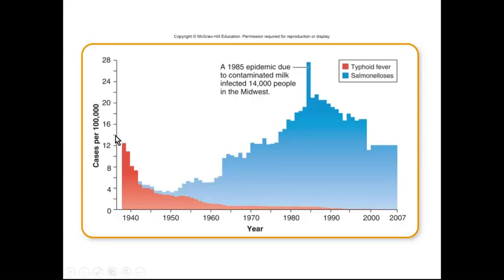Typhoid fever used to be a common cause of Salmonella infections, but that has been decreasing in prevalence, thankfully. However, increasing in prevalence are other strains of Salmonella that are causing other milder symptoms in our intestinal tracts. It's worth emphasizing that back in 1985 there was an epidemic because of poorly pasteurized milk in the United States that infected quite a few people with Salmonella.